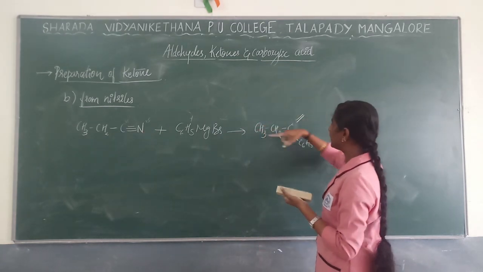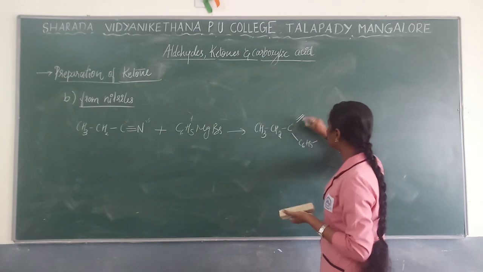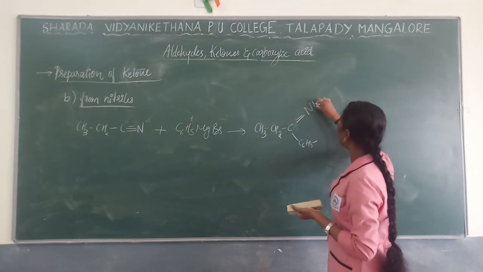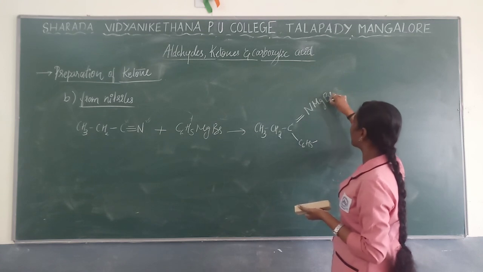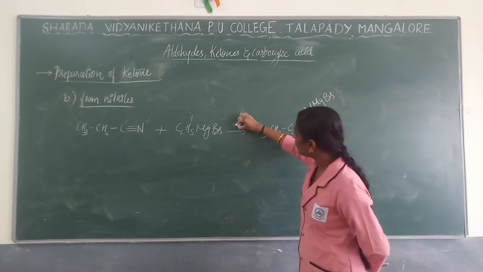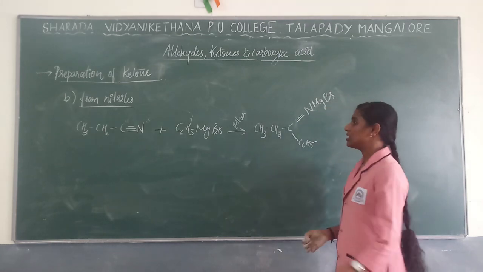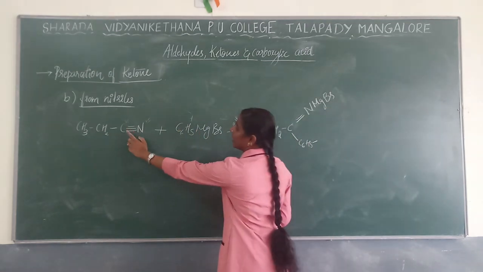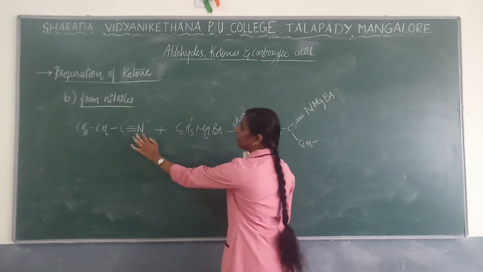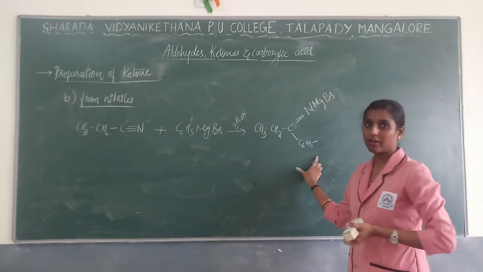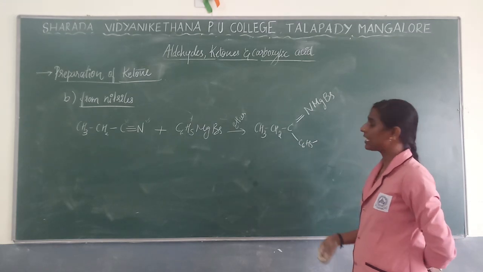So when it goes with this, when you are adding one more bond, it comes with a double bond, so you will get NMgBr. Okay, see, remember this process will be done in the presence of ether. As I said, C6H5 will combine with this and MgBr will combine with this, so that you will get this as a product. The complex structure formation takes place.